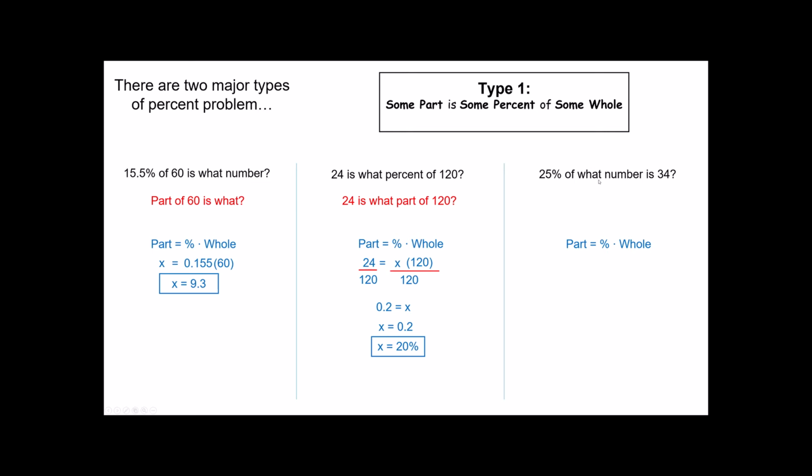So when I set this up as part equals percent times whole, I know my part is 34 equals, I know in percent form as a decimal that's 0.25, and the whole is unknown. This I can solve fairly simply using simple algebra. See how that works?